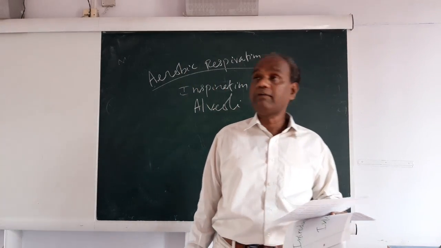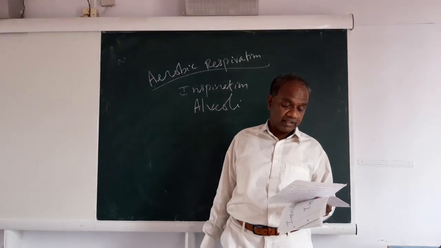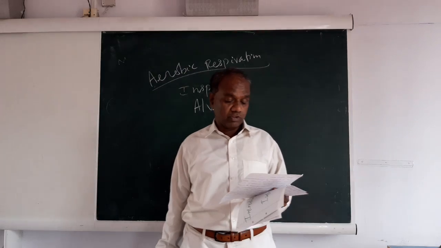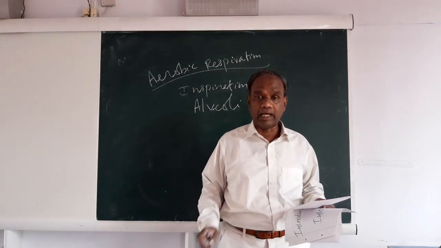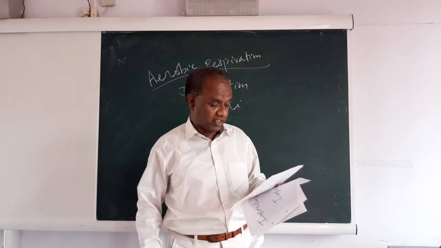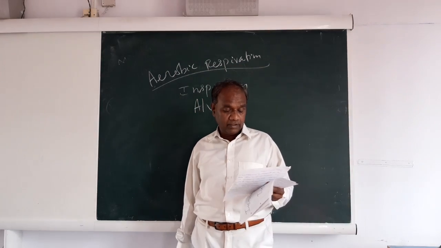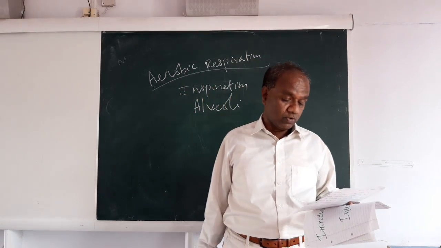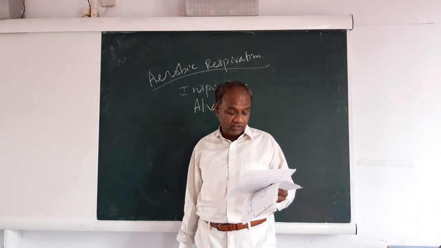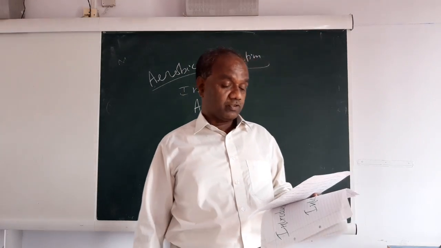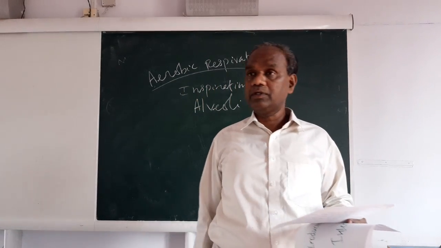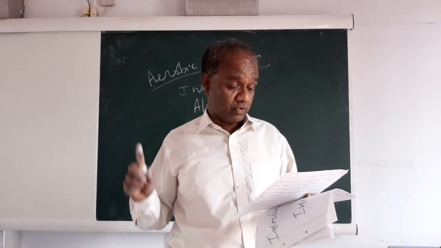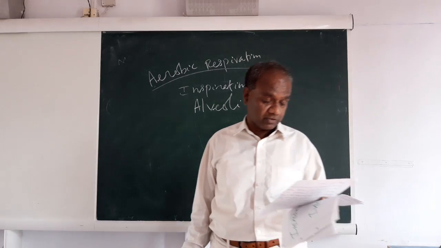I repeat again, alveoli are surrounded by thin blood capillaries carrying blood in them. That means oxygen of air diffuses out from the alveoli into the blood. So you have a better imagination. The oxygen is carried by blood to all parts of the body. Oxygen combines with digested food such as glucose present in the cell to release energy. I am going to study this still more elaborately when I take the transport system, the circulatory system in human being.